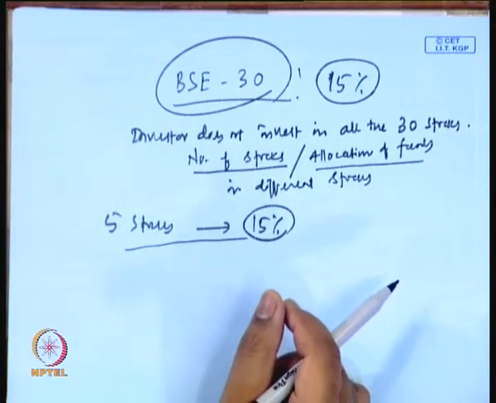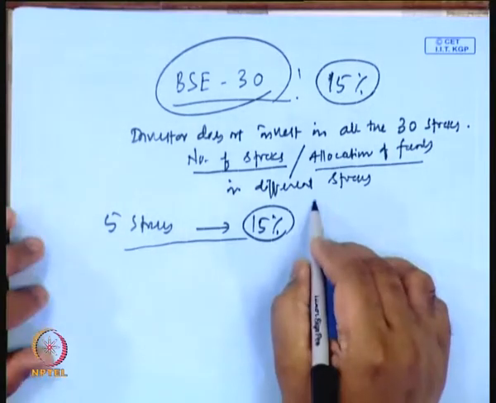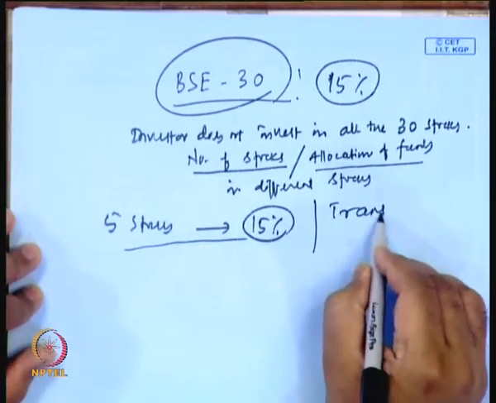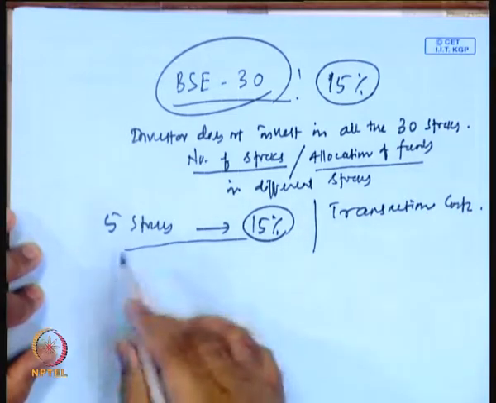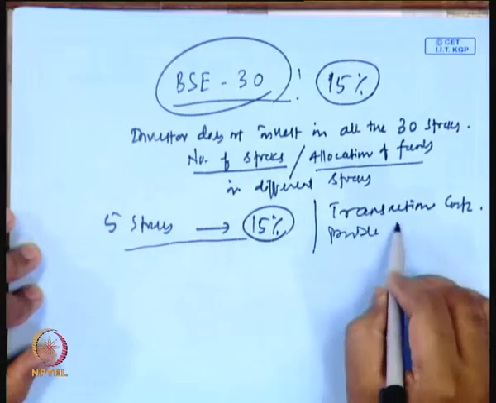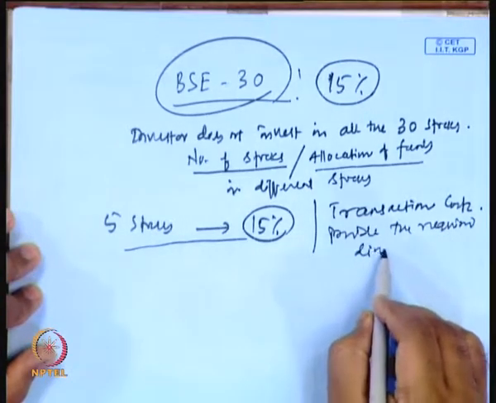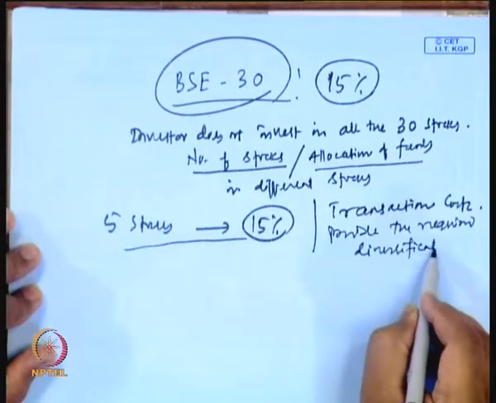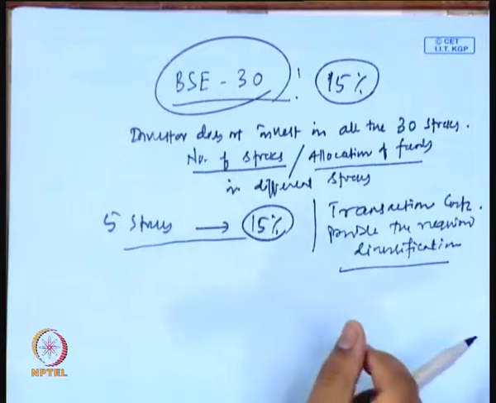So, why generally do they do it? There are certain constraints and they want to avoid transaction cost, and they also provide the required diversification. So, both required diversification and transaction cost can be minimized in such a way.